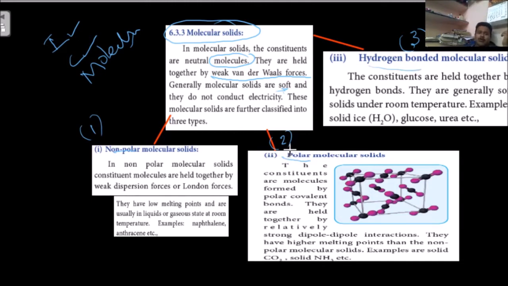Now we are going to discuss the first one, non-polar. In non-polar molecular solids, what molecules are responsible? Non-polar molecules.